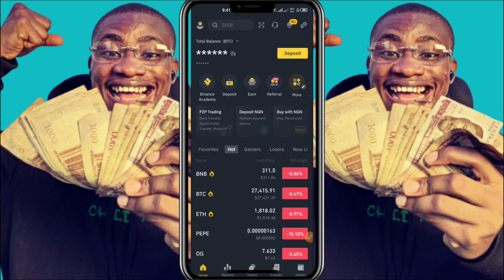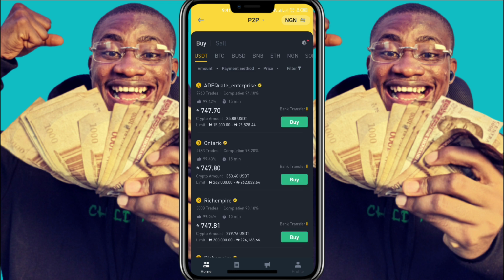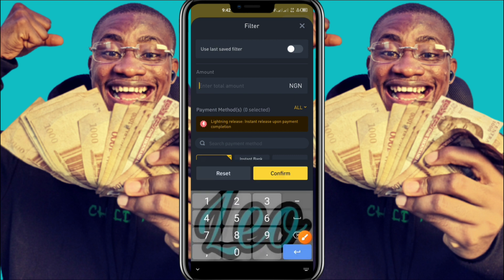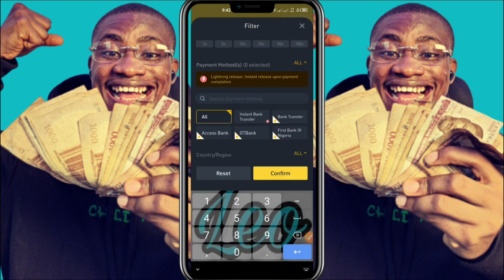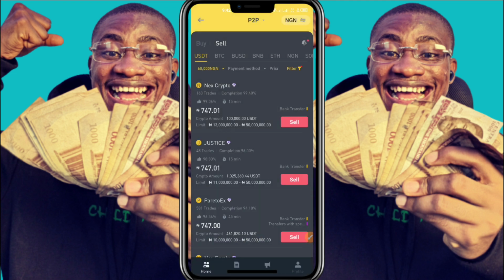Now let's say you must have received the 96 USDT from the person. The next thing you are going to do is to click on P2P trading, all right, in order to sell this 96 USDT. So we are in Binance P2P trading, so you have to click over here, which is sell, in order to sell the 96 USDT. Now we are going to choose a random merchant, but before then we are going to be using this filter, all right, because the voucher we bought is around 70,000, so let's say 60,000. Click on confirm. Okay, so you can be able to filter for us.